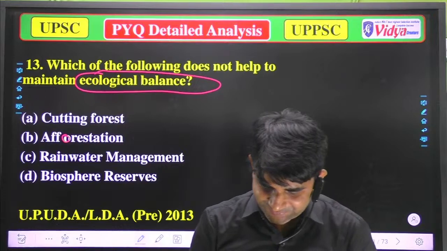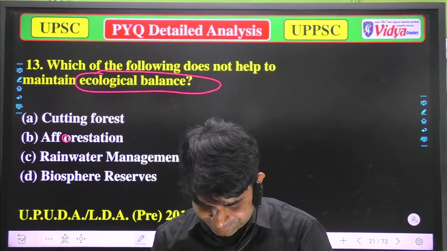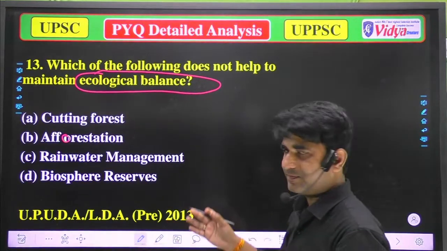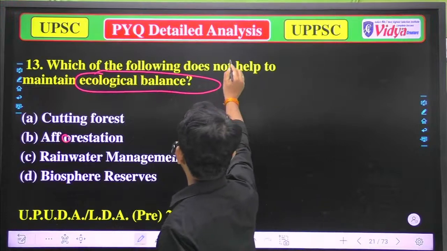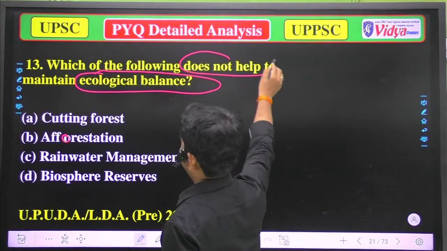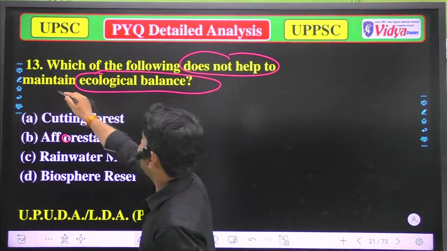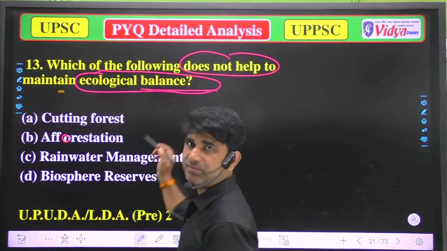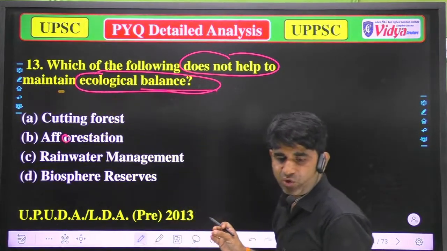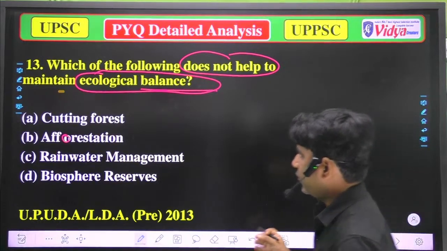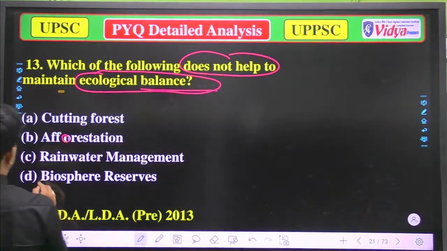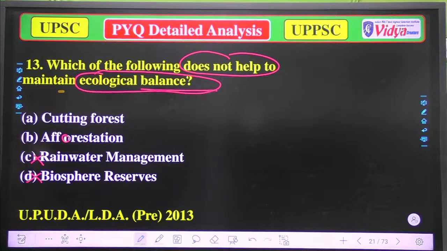Astos, again I'm saying, understand the question. Which of the following does not help to maintain ecological balance? For your help, these two options are incorrect. These two options are correct, meaning option C and option D are correct.